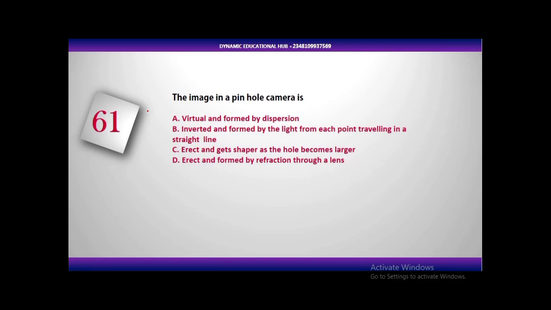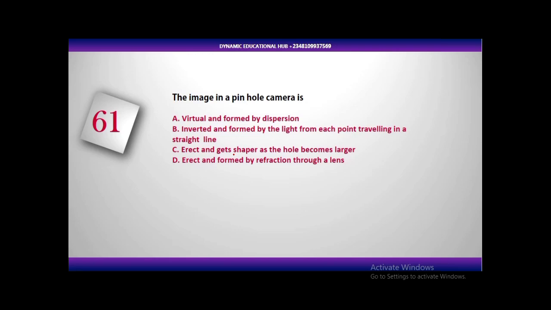The next question. The image in a pinhole camera is: A, virtual and formed by dispersion. B, inverted and formed by the light from each point traveling in a straight line. C, erect and gets sharper as the hole becomes larger. D, erect and formed by refraction through a lens.